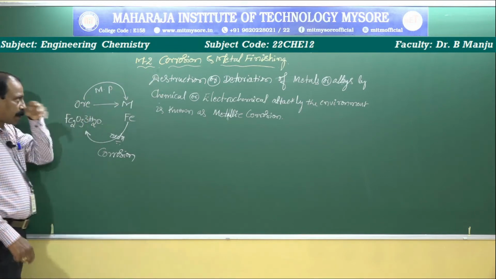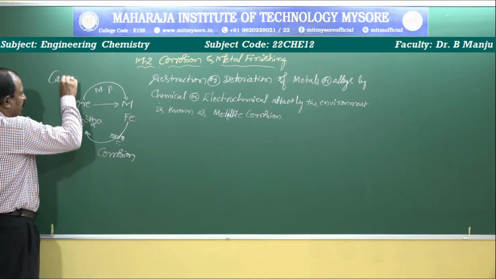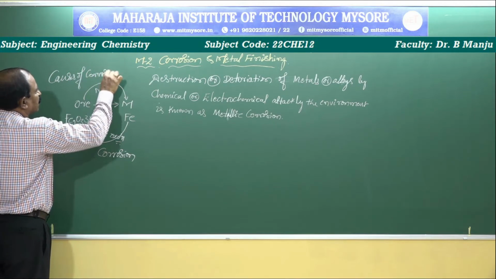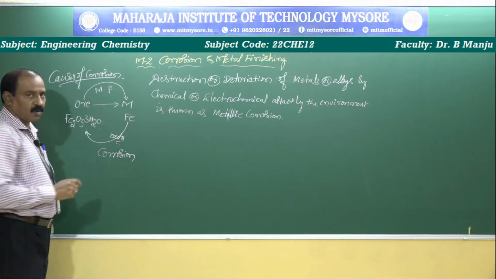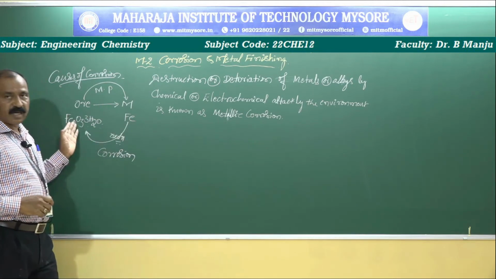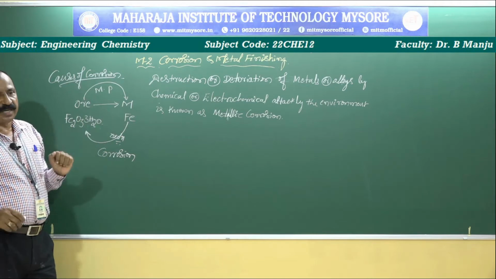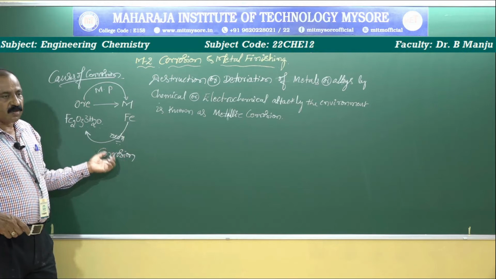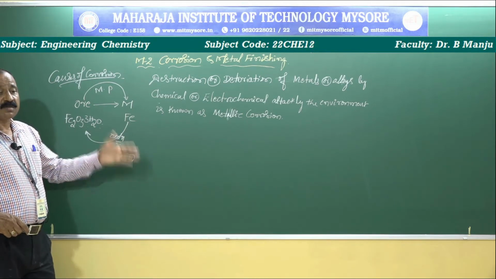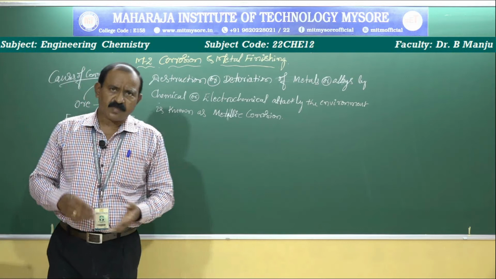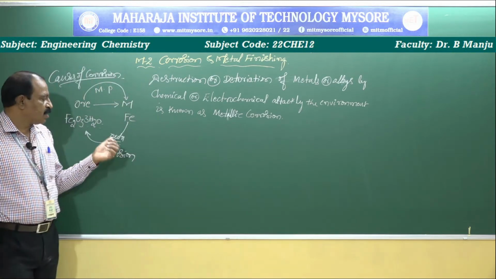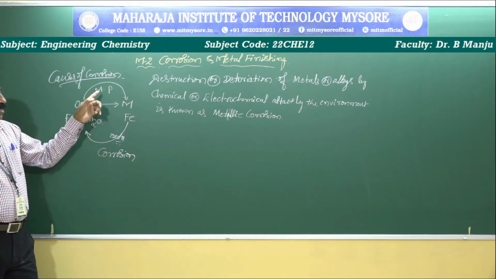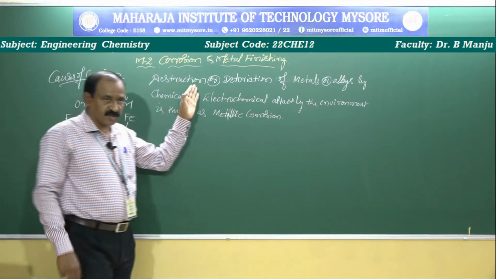Now, those are the causes of corrosion. Because we extracted pure metal from its ore, all the metals try to get back to their original state, and they undergo oxidation. When they undergo oxidation, corrosion takes place. Corrosion takes place due to oxidation. But oxidation is not an independent reaction. Automatically reduction also takes place. Oxidation and reduction take place simultaneously in the environment. Therefore, corrosion is the reverse of metallurgy, but this is the actual definition.